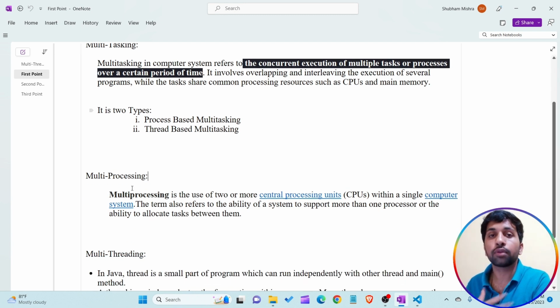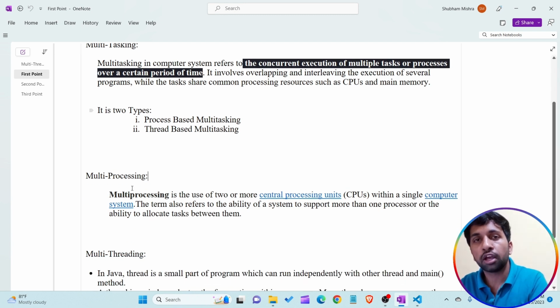But let's assume in our system we are using 10 programs at the same time. In the earlier example of PowerPoint and the music player, only two processes were executed at the same time. Now I am running 10 processes at the same time. At that time, our CPU may take some time to execute all 10 tasks. So to overcome that problem, the slow execution of 10 tasks by a single CPU, we use the concept of multiprocessing.